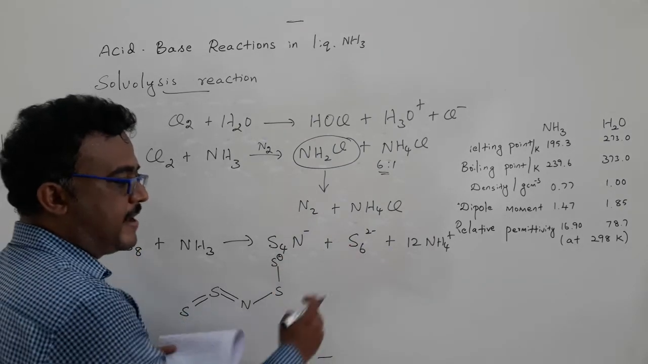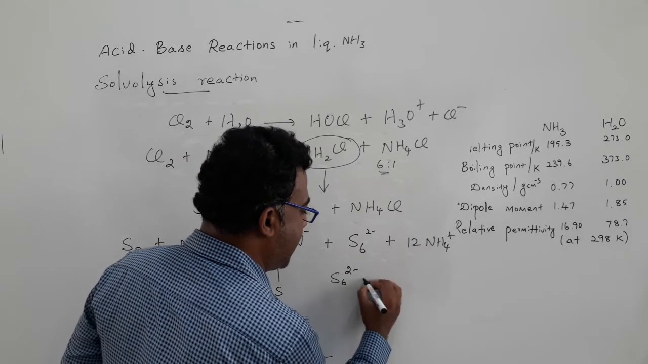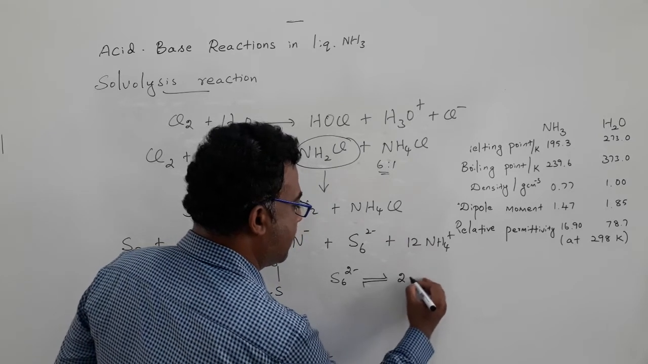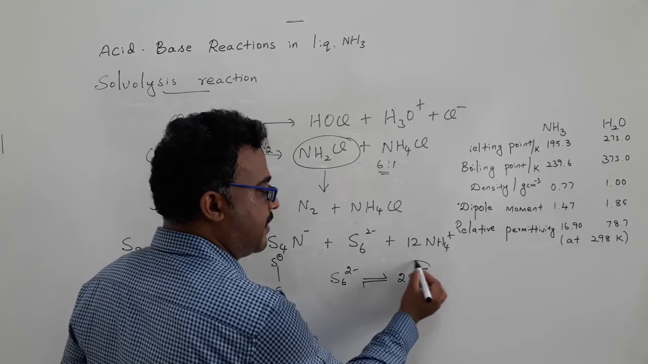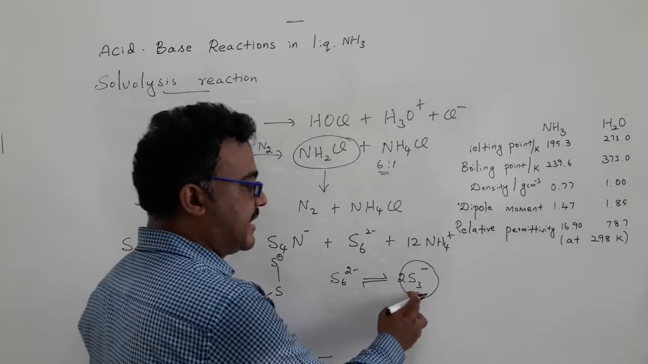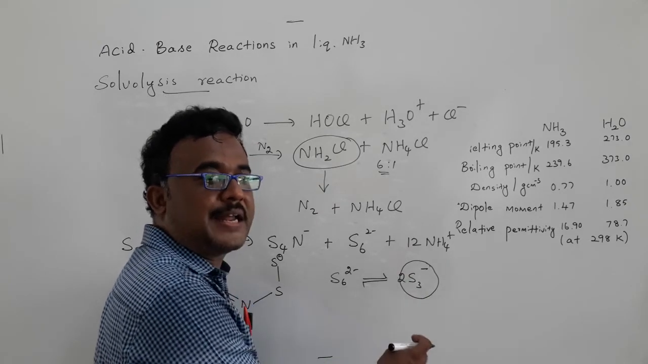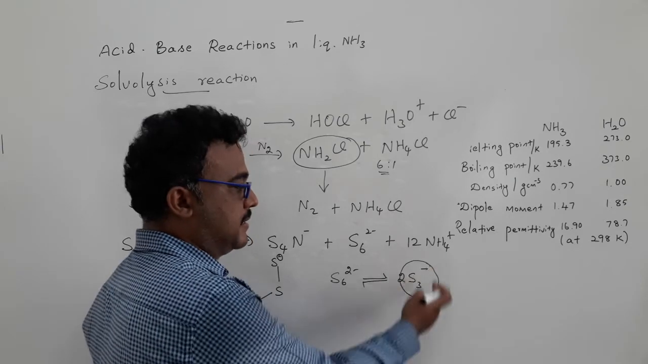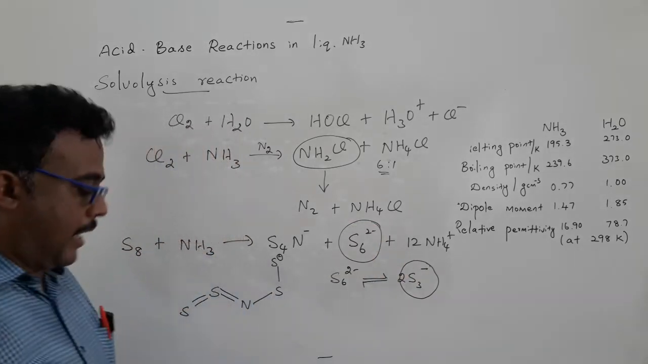And the hexasulfide dianion, that one we know, S6 is always in equilibrium with 2 moles of S3-. S3-, we know, is actually responsible for the blue color. It's a paramagnetic species, and this is responsible for the generation of blue color in ultramarine blue in silicates, which we studied. So such kind of species are generated here also.